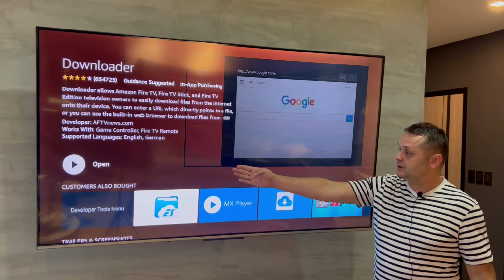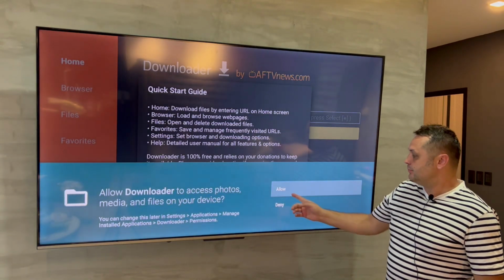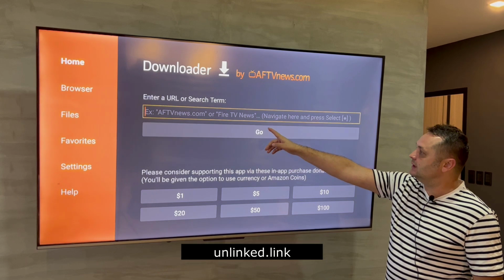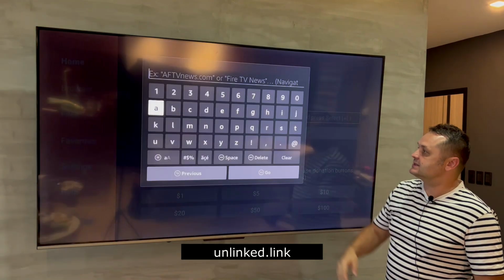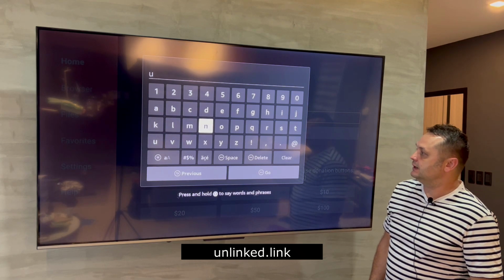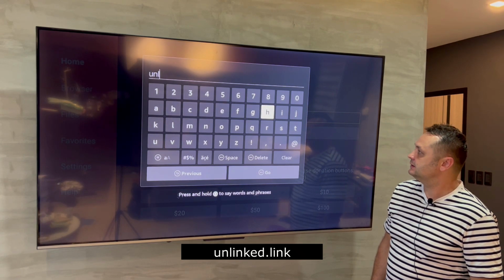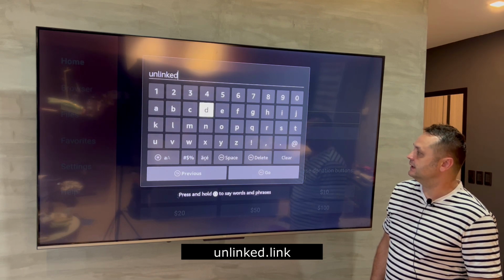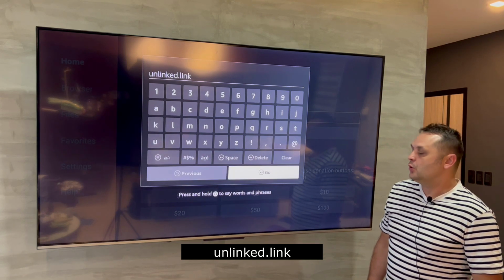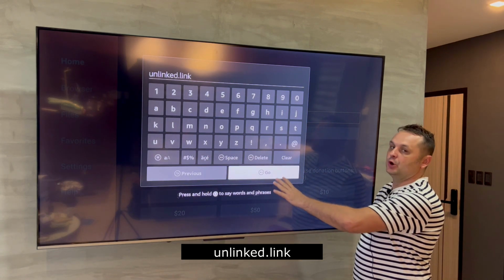Once that's finished, press the Open button, press the Allow button, and press the OK button. You're going to see this menu. Click one up to a yellow box, click inside of it, and type in the following URL. I'm going to put it right here, exactly like you see it: unlinked dot link. Just exactly like that. Once you do that, you're going to press the Go button.